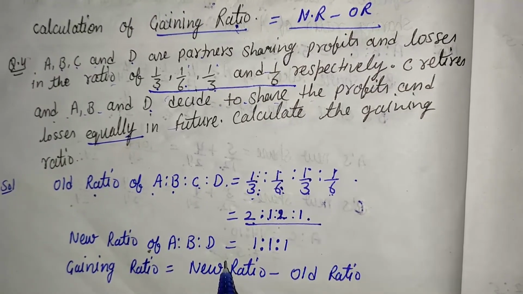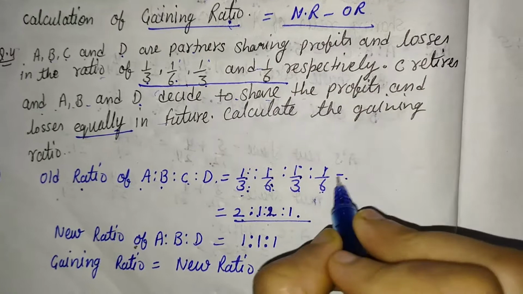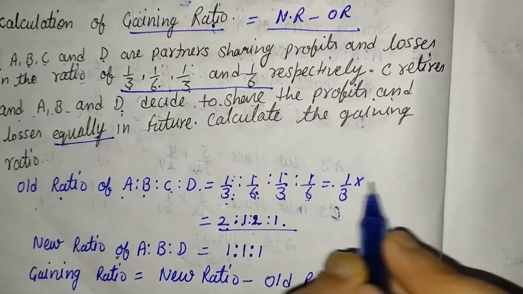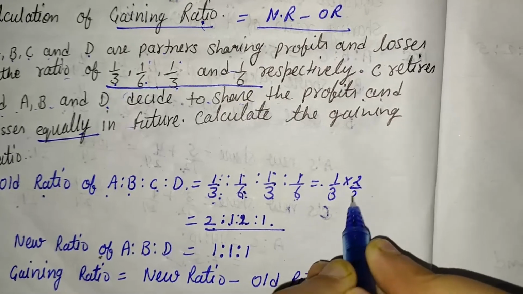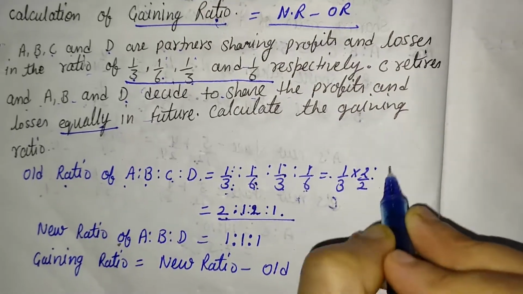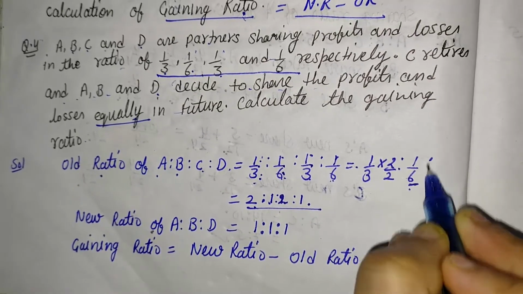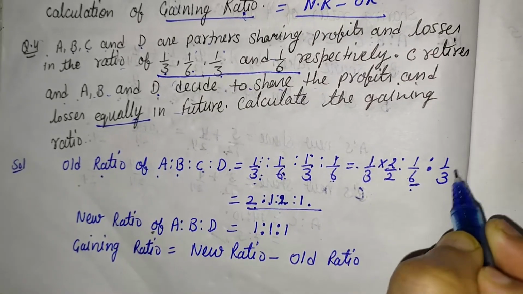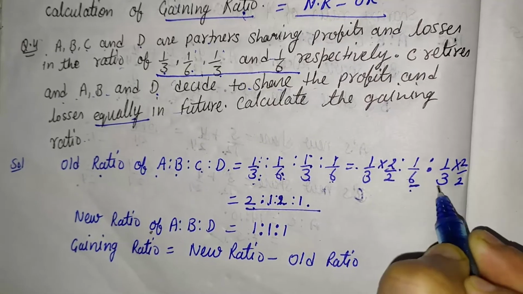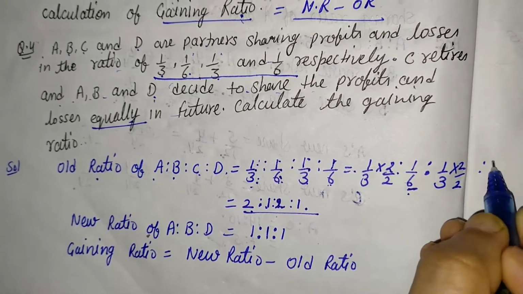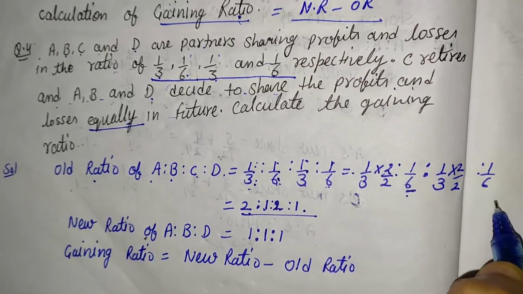That is the old ratio. In the descriptive form here it is 1 upon 3. For making 6 we multiply by 2. That is the same 1 upon 6, because here the base is 6, so we cannot change this value. The next one is 1 upon 3. We multiply by 2 for making the denominator 6. And the next one is 1 upon 6. There are no changes required.